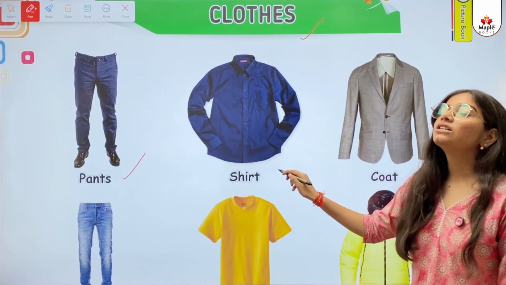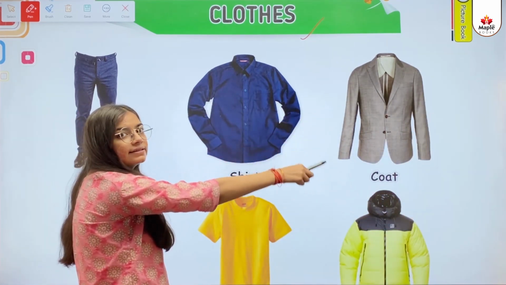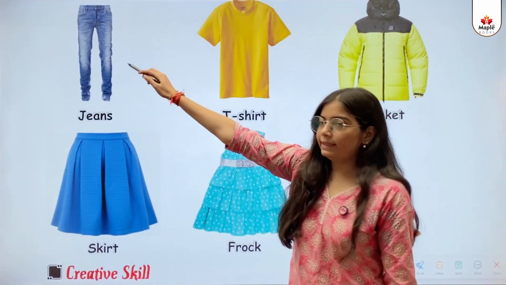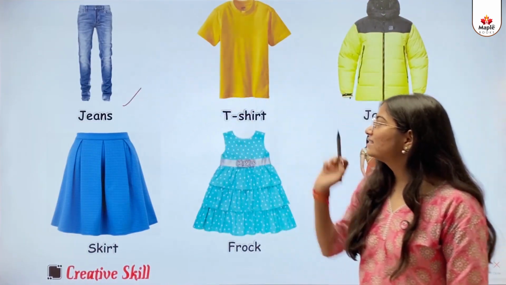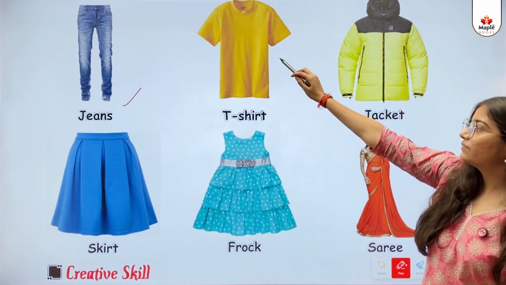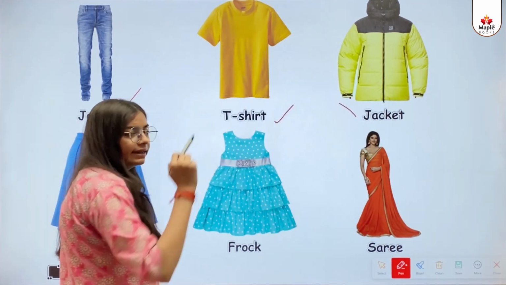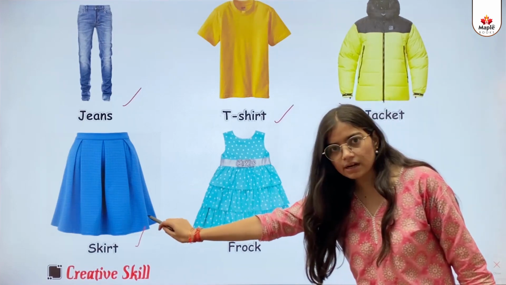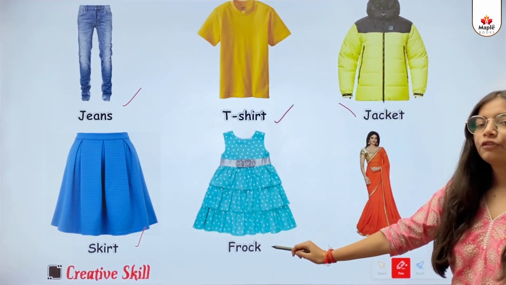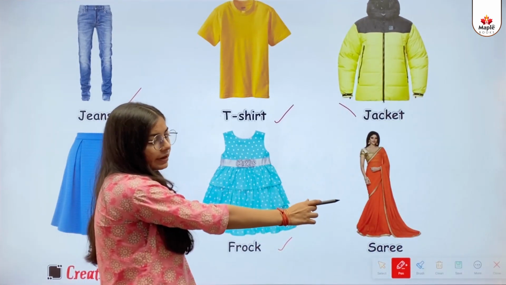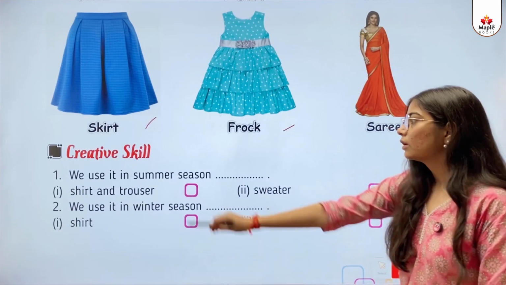This one is a shirt. This one is a coat. This one is a jeans. This one is a t-shirt. This one is a jacket. This one is a skirt. This one is a frock. And the last one is sari.